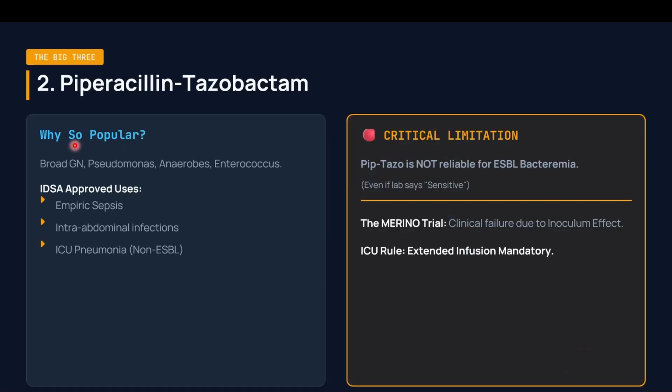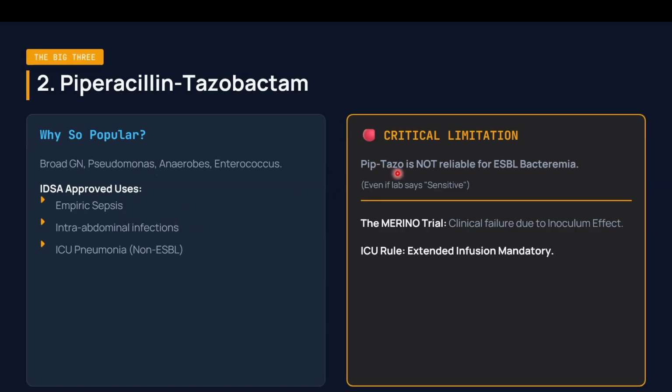Piperacillin-Tazobactam is so popular because it has broad gram-negative activity and covers most organisms, including Pseudomonas, anaerobes, and Enterococcus. It has a very broad spectrum of activity. Even Enterococcus faecalis is treated by Piperacillin-Tazobactam. Only faecium is inherently resistant to piperacillin and other drugs, for which we might need vancomycin and others. IDSA-approved uses are empirical sepsis, intra-abdominal infection, and ICU pneumonia. Most infectious diseases come under this spectrum, so piperacillin-tazobactam becomes one of the most important empiric drugs of choice.